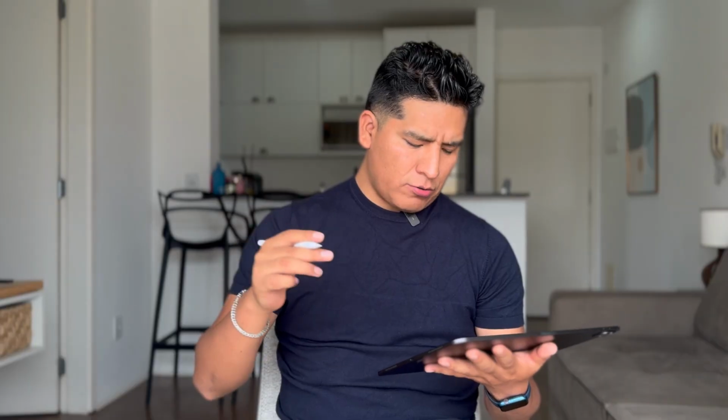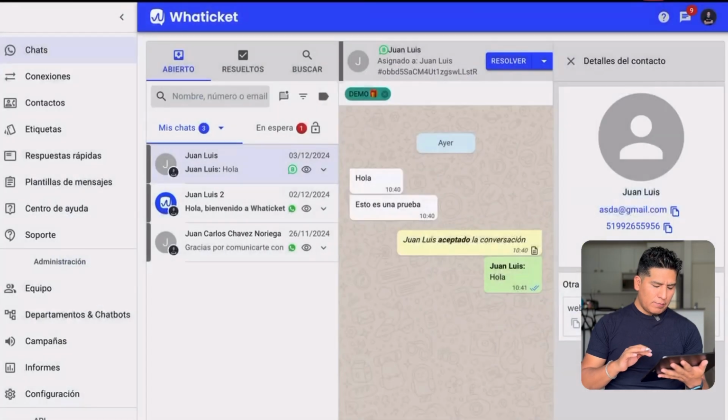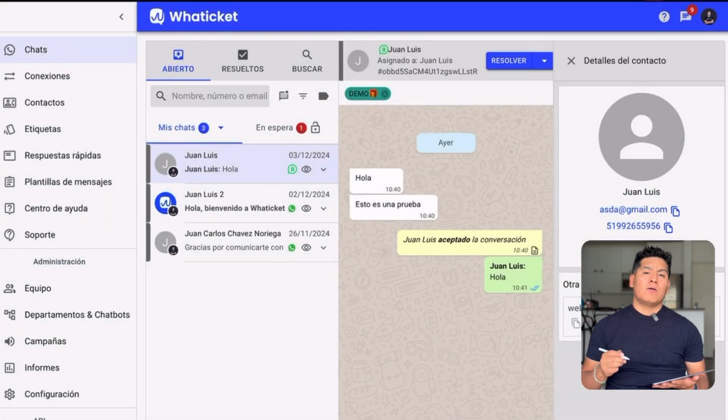Now, the $1,000,000 question is, how do I use this? Where? How? You can use all these functionalities on any of the platforms that offer you this service, even if you are a developer, directly from Meta. But I am going to introduce you to WhatTicket, my platform specialized in chat automation, and within WhatTicket, we have the official API. How can you try it for free?